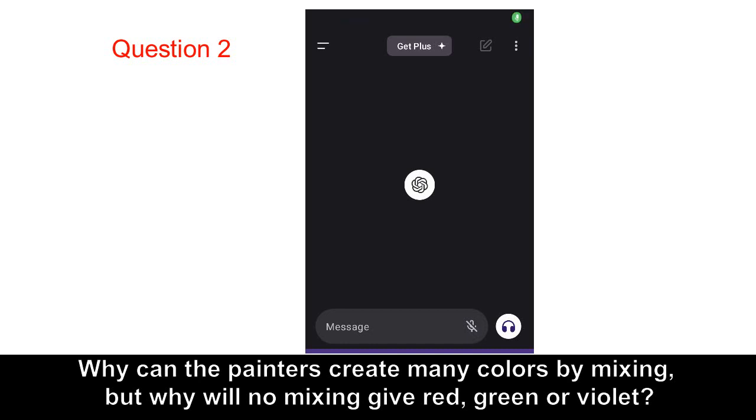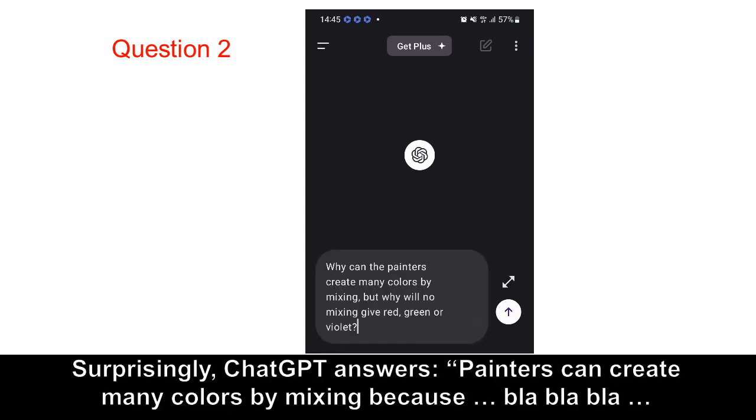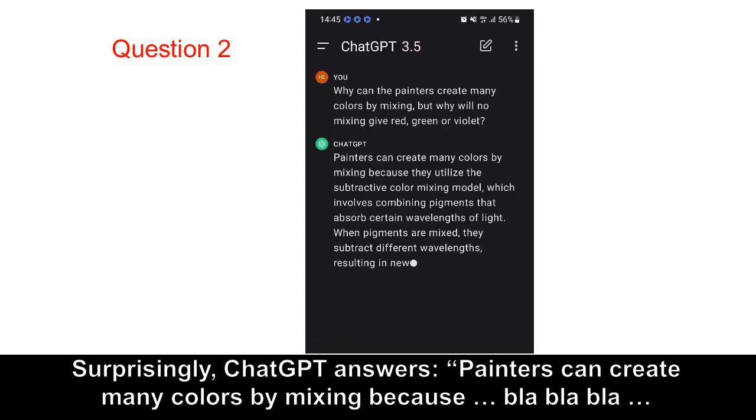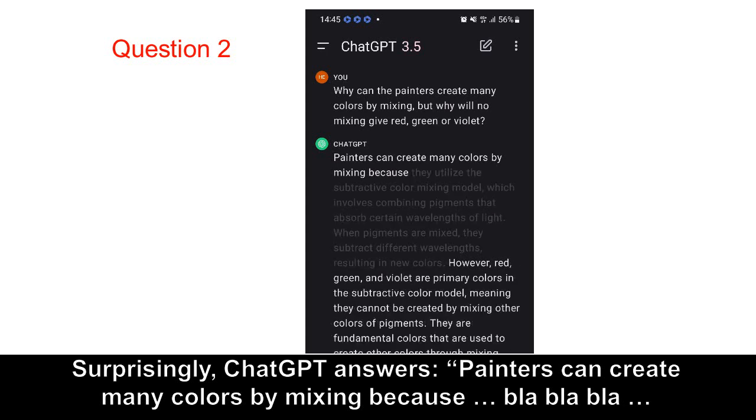Question 2. Suppose you know really nothing about color mixing, and you ask ChatGPT, why can painters create many colors by mixing, but why will no mixing give red, green, or violet? Surprisingly, ChatGPT answers, painters can create many colors by mixing because blah blah blah.